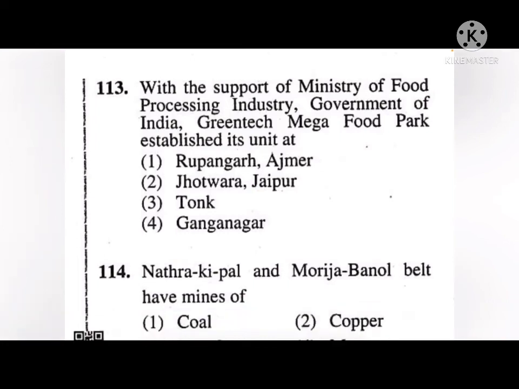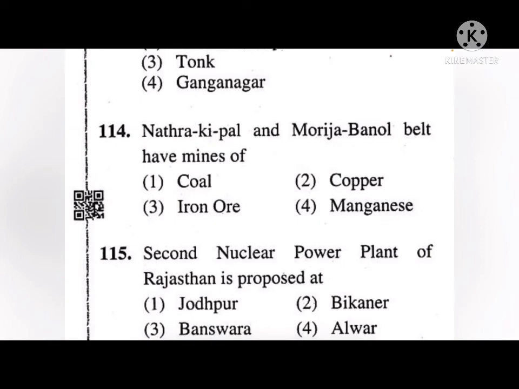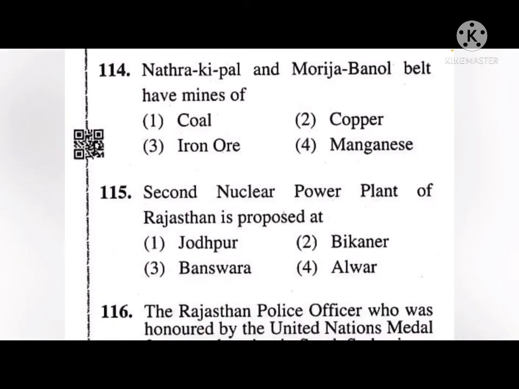Next, Nathra Ki Pal and Moriza Banol belt have mines of coal, copper, iron ore or manganese. Okay, so the correct answer is third, that is iron ore. Next, second nuclear power plant of Rajasthan is proposed at Jodhpur, Bikaner, Banswara or Alwar. So the correct answer to this is third, that is Banswara. And the Nathra Ki Pal and Moriza Banul belt have mines of iron ore.